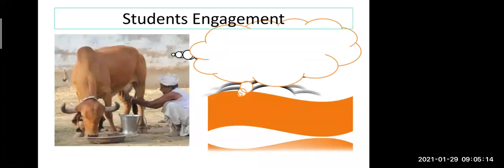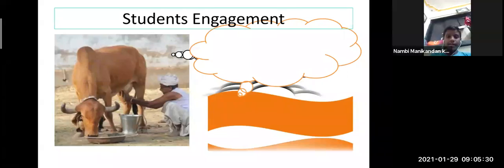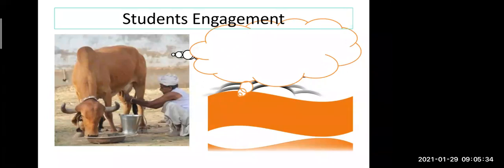Now students, you have to observe the picture over here and tell me what you are able to see in this picture. What is there in the picture? Observe the picture, beta.